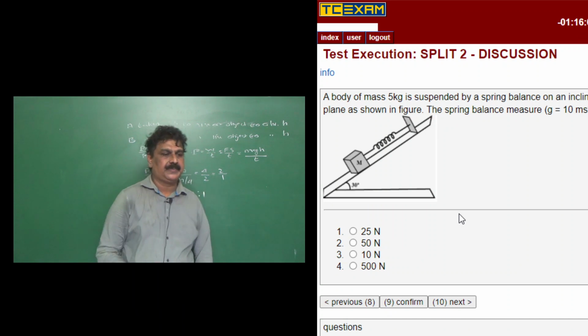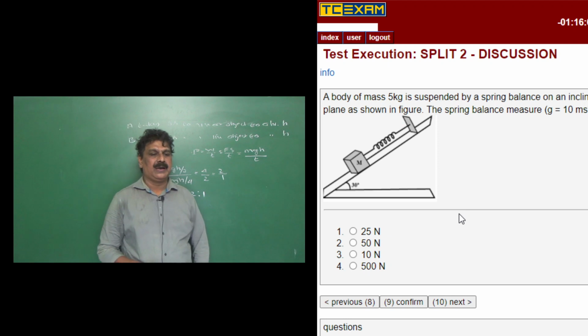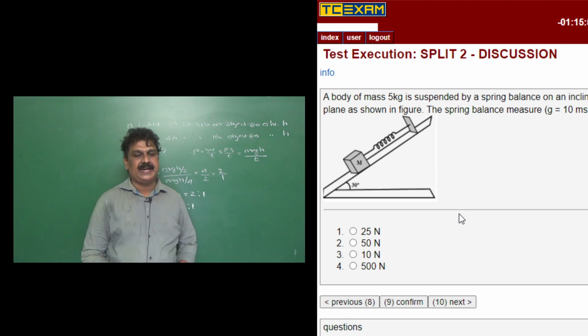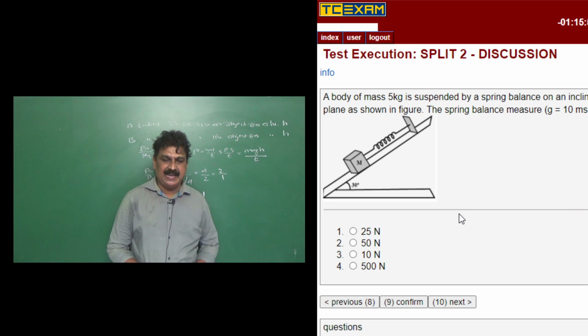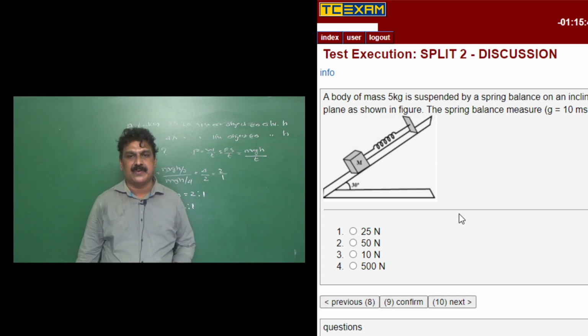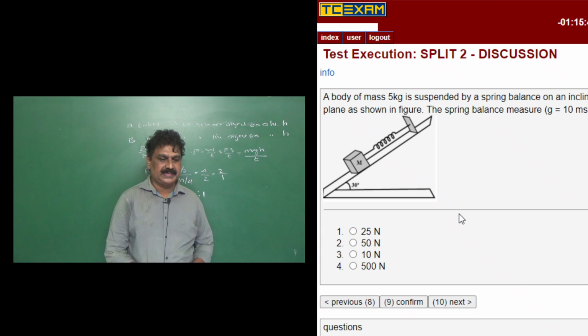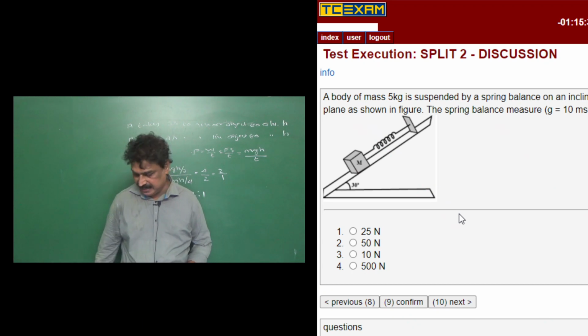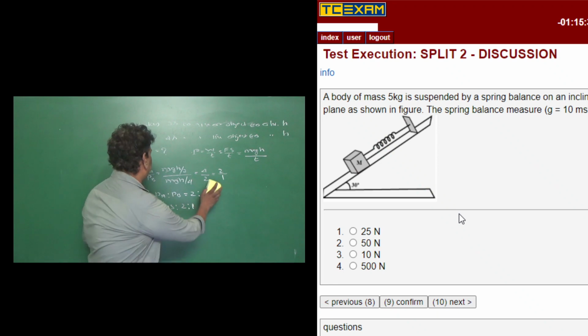The next question. A body of mass 5 kg is suspended by a spring balance on an inclined plane as shown in the figure. The spring balance measures, g is equal to 10 meter per second squared is given. Options are 25 Newton, 50 Newton, 10 Newton and 500 Newton.